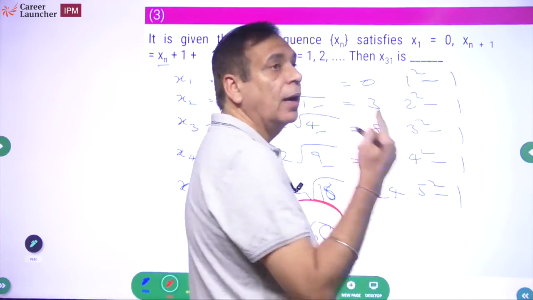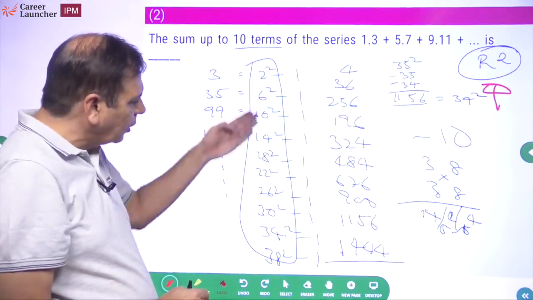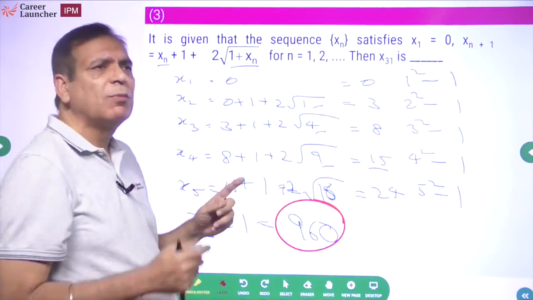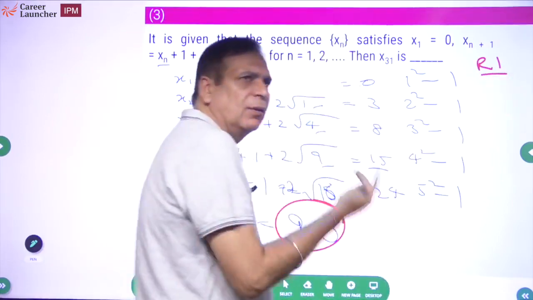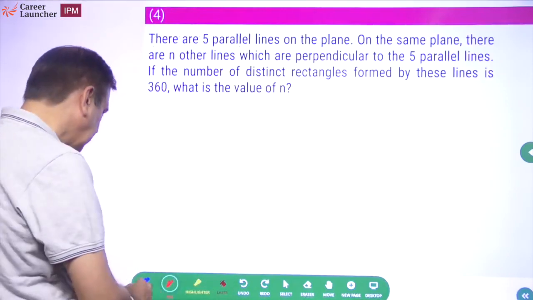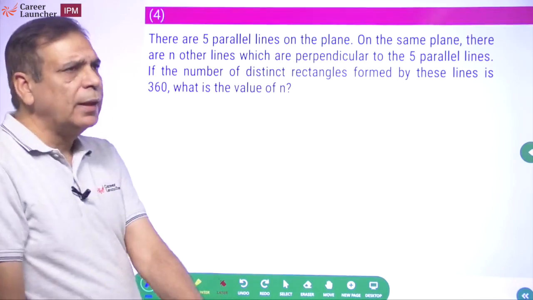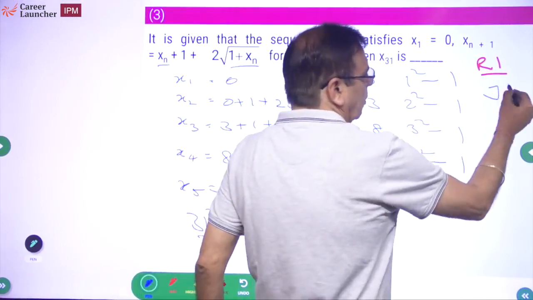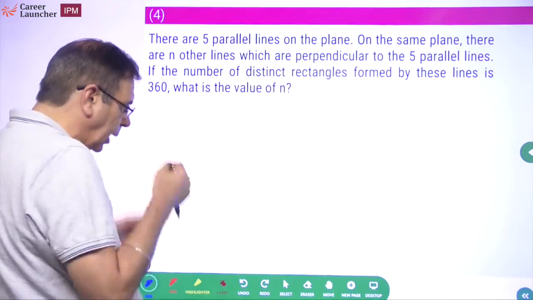This is a question which you had to attempt, because unlike the previous one, please understand here I did not get a specific method which could save time. Here I can see a pattern, a sequence which gives me an answer straight away, which is why this is a round 1 question, and the previous one is a round 2 question. Okay. Next one. Incidentally, what we did in the previous question is what we call a jugaad, right? Why a jugaad? Because we are not following the normal mathematical approach. We are doing our own thing.